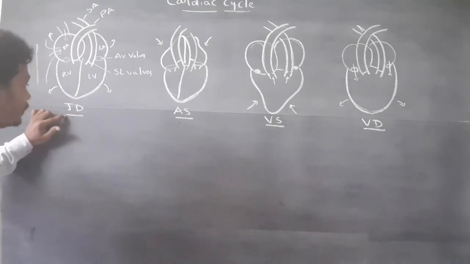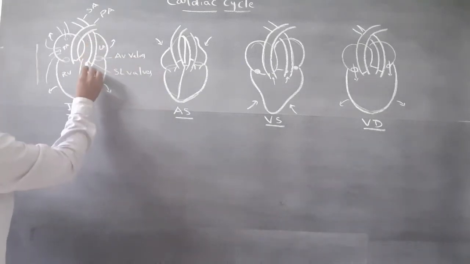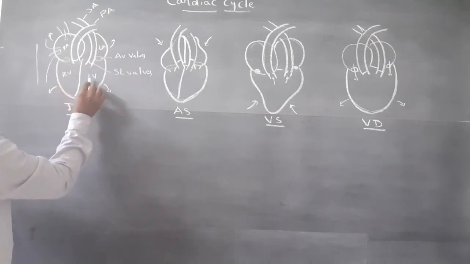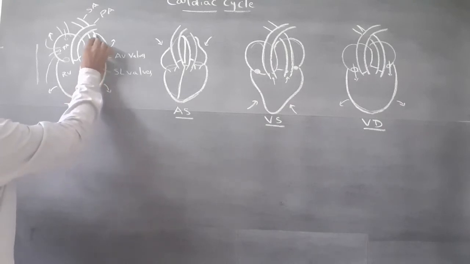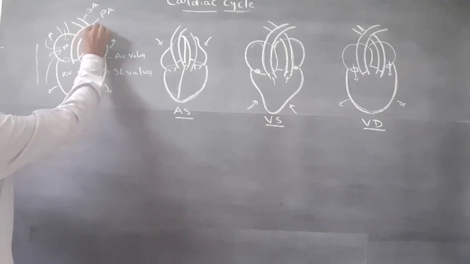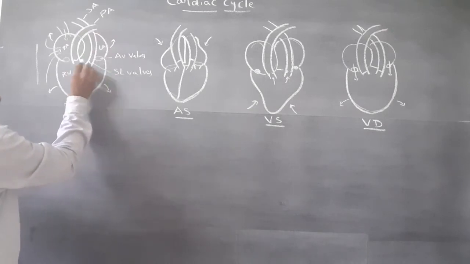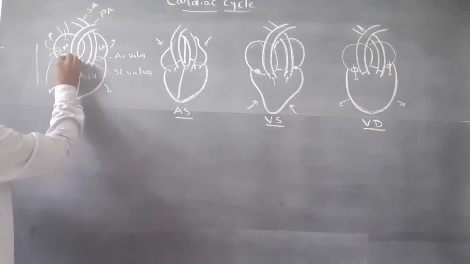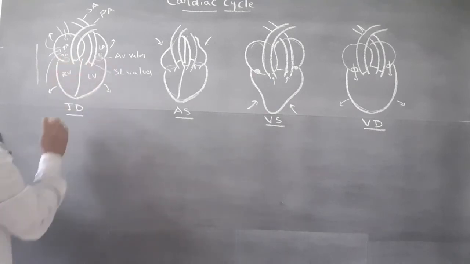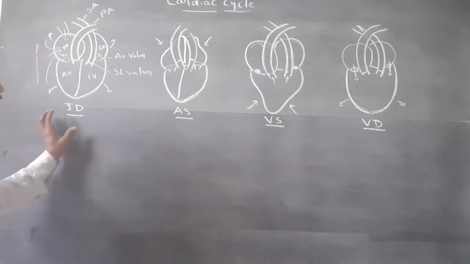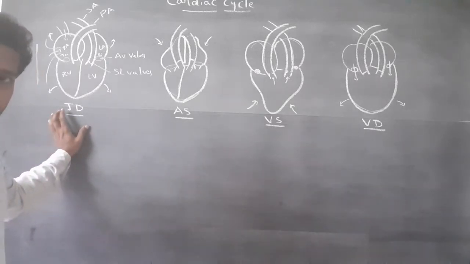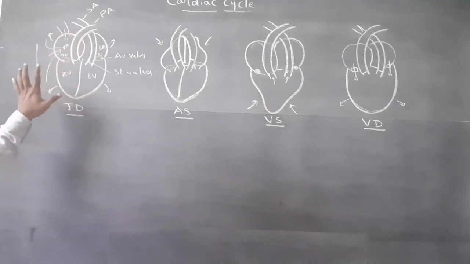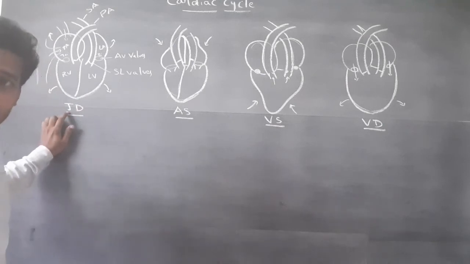Joint diastole. This is the right atrium, left atrium, right ventricle, left ventricle. This is the systemic artery. This is the pulmonary artery. These are semilunar valves. These are AV valves, tricuspid and bicuspid valves. During joint diastole, the entire heart is relaxed.